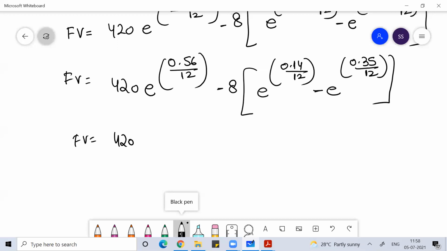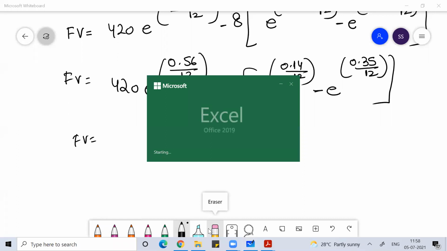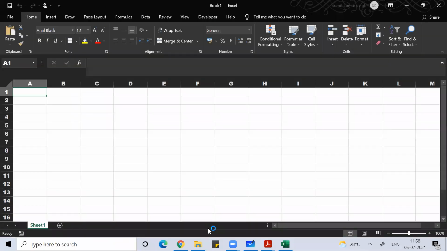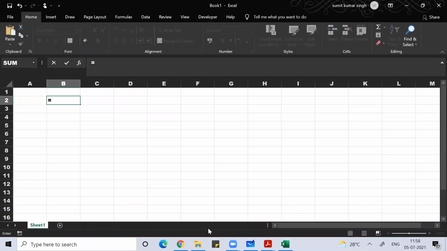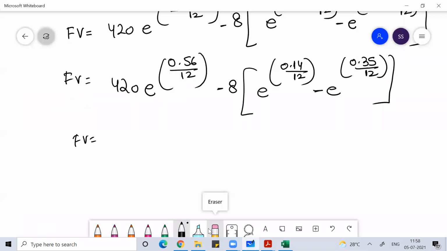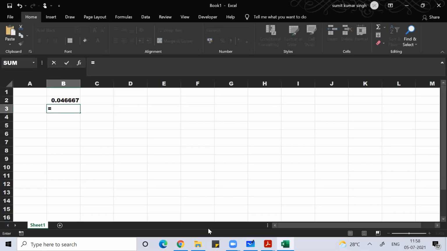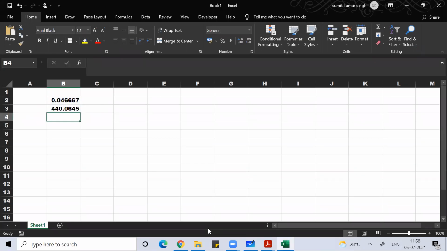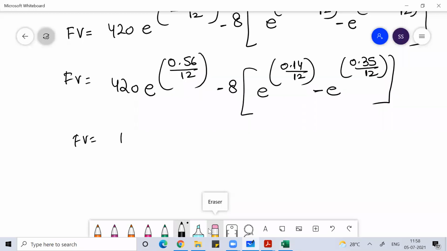Let's find this value: 0.56 divided by 12, e to the power this, into 420.